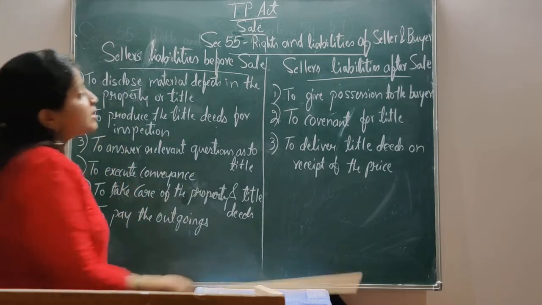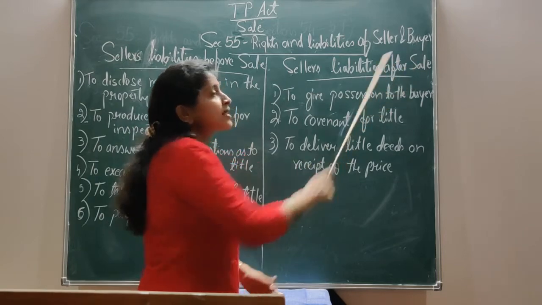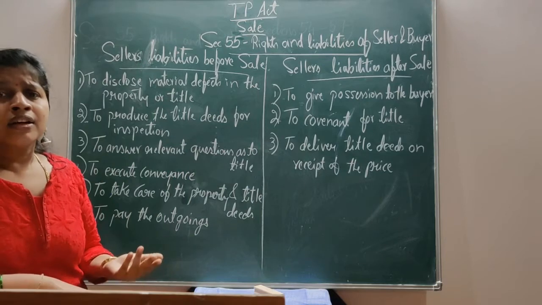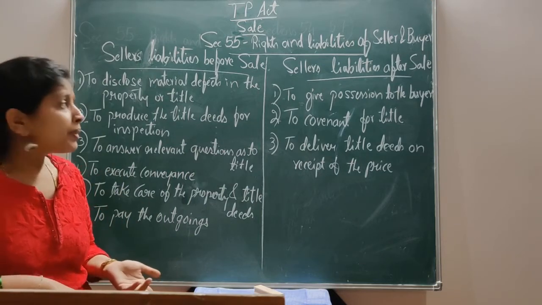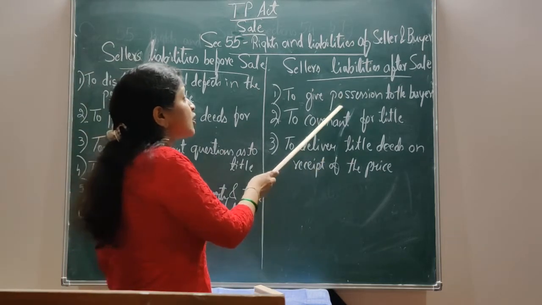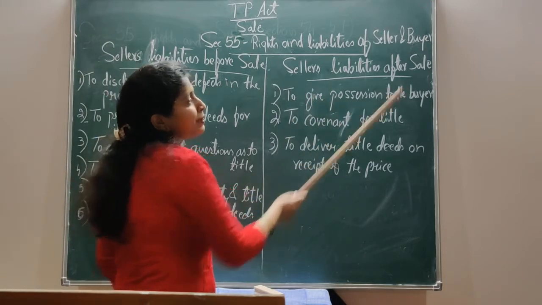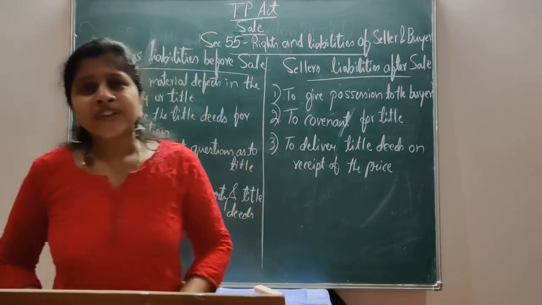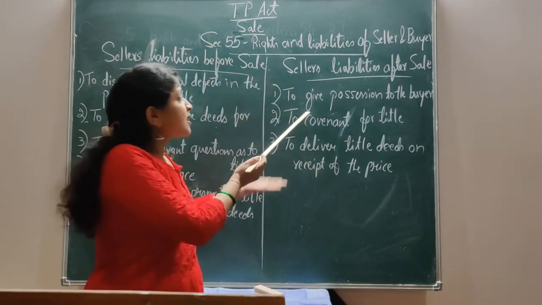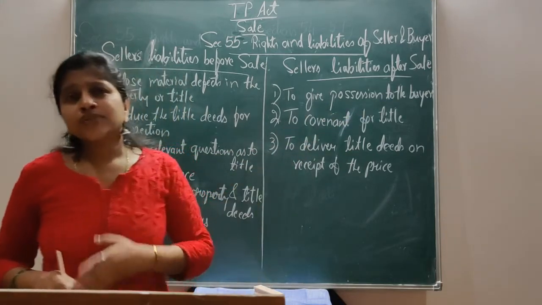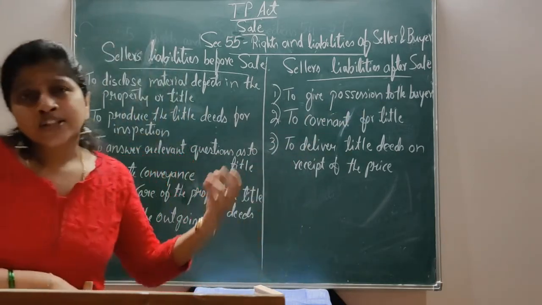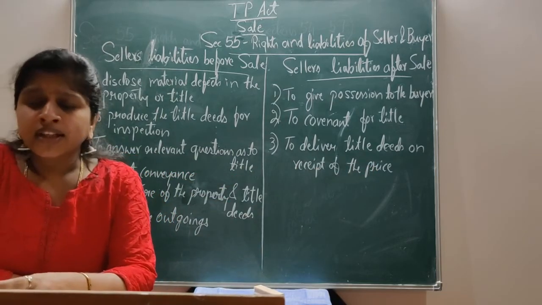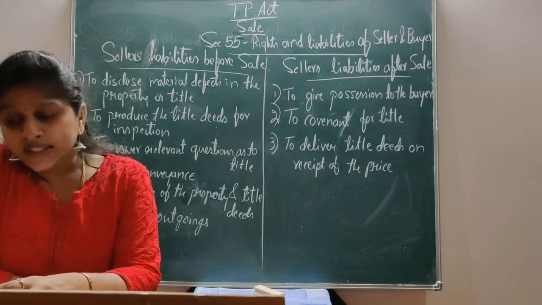Next, let me explain the seller's liabilities after sale. When the seller has transferred his ownership to the buyer, what are the liabilities after selling the property? Here, the first liability of the seller is to give possession to the buyer. When he has transferred the absolute right to the transferee, that is the purchaser, it is a duty of the seller to give possession to the buyer. The portion of the property has to be delivered to the buyer. Giving possession of the property is the seller's duty after sale.